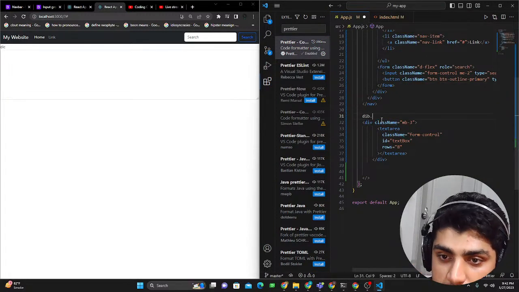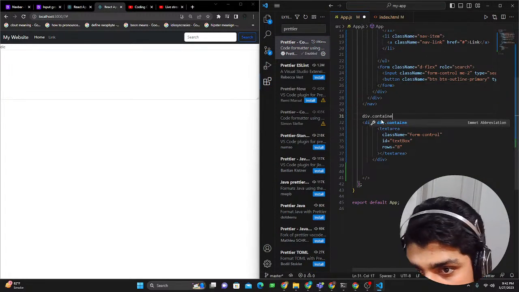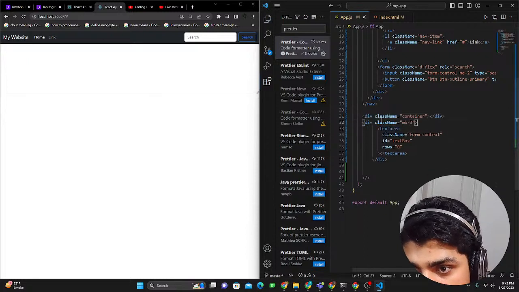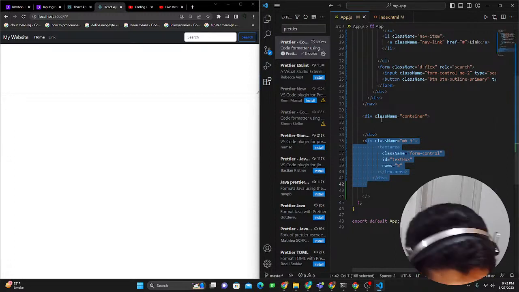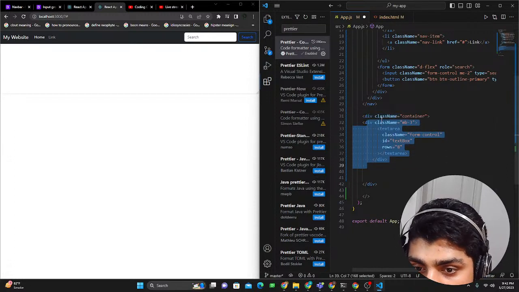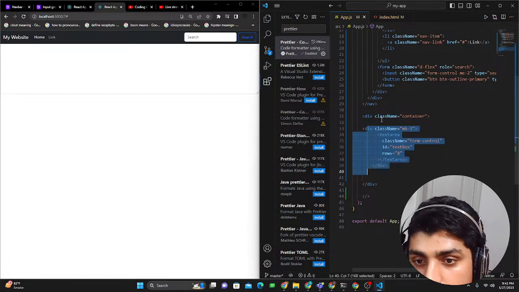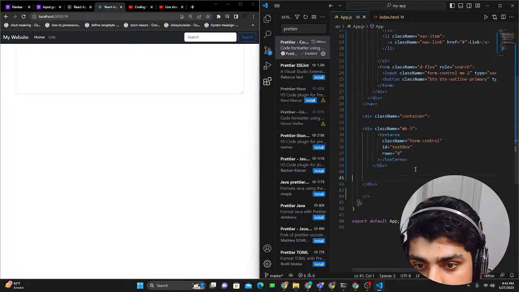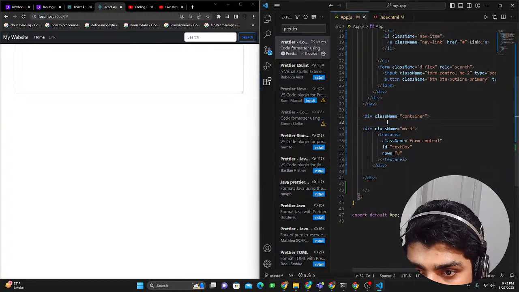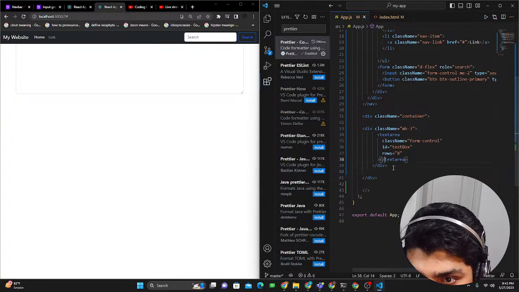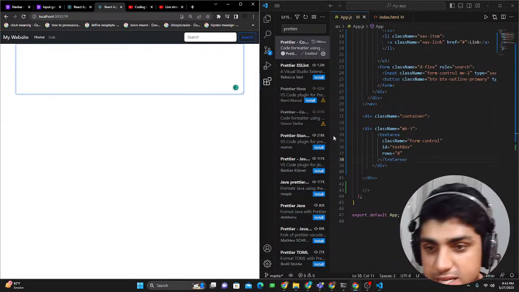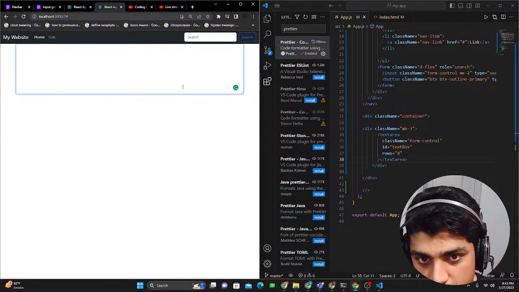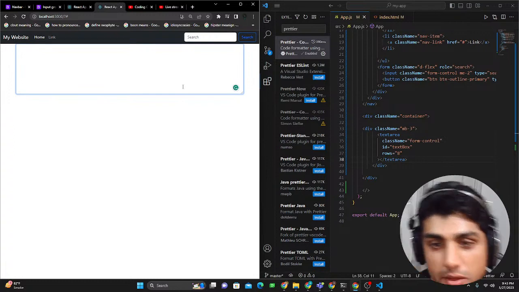So div dot container, just to make the text area centered and place in this text. So I just go here. I could just select this, and I could press Alt, and it just brings it up here. So it's inside of this. Save, and this should be centered. Okay, Prettier. Okay, so now what we have is this div container, and it's centered, right? Right now, before it was expanding on left and right.